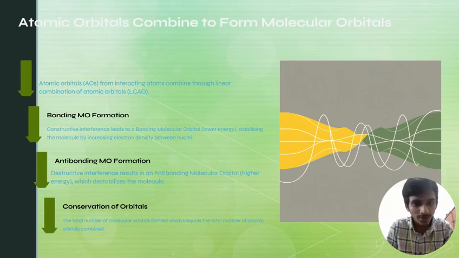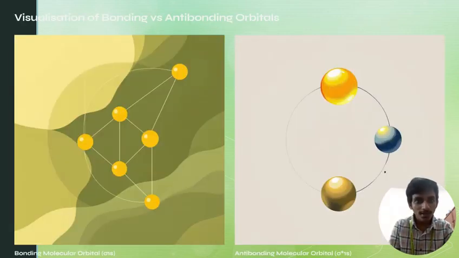If we talk about conservation of orbitals, the total number of molecular orbitals formed always equals the total number of atomic orbitals combined. This is the visualization of bonding versus antibonding orbitals. It is what it looks like.